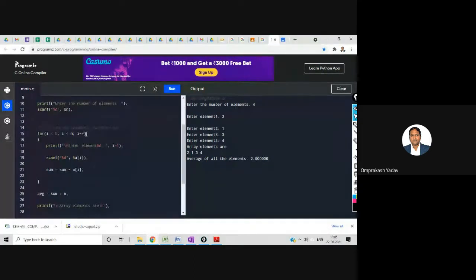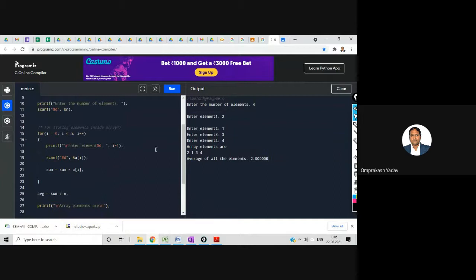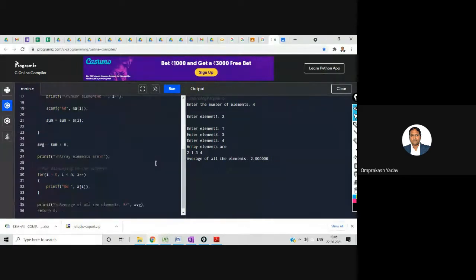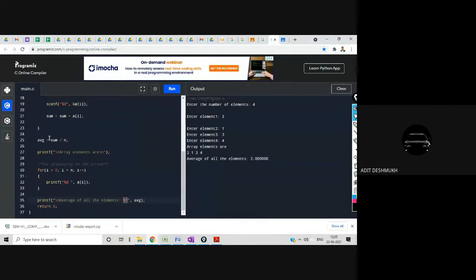And this is my code. Sir, average equals to, in bracket float, sum, on line number 25. Okay, okay. Float should come there in bracket.